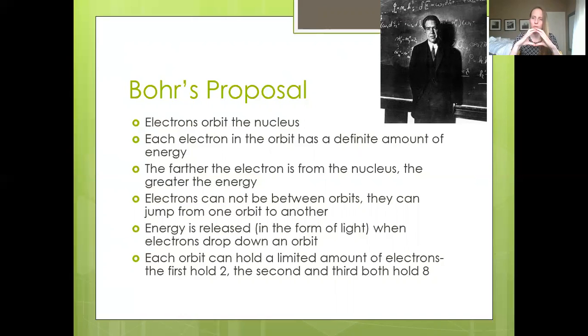The first orbital is the one that's closest to the nucleus, and then second and third and fourth, and so on. He said that electrons have to fill up the lowest energy orbitals first, or the ones that are closest to the nucleus first, and then when that one's full, they'll start filling up the next one and the next one and the next one. He said the electrons cannot exist between the orbitals, they have to be in them, but they can jump from one to another, like what he saw when he excited the electrons. They can also fall back down. Each orbital can only hold a limited number of electrons. The first can only hold 2, the second and third can both hold 8.